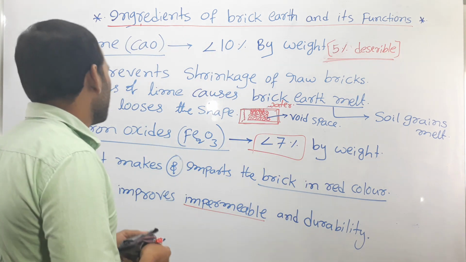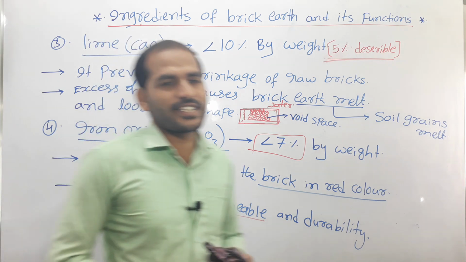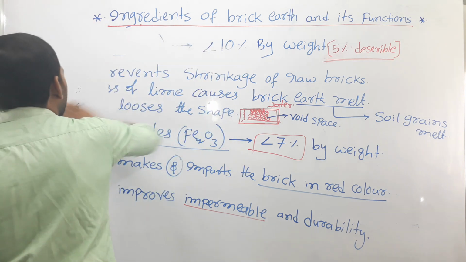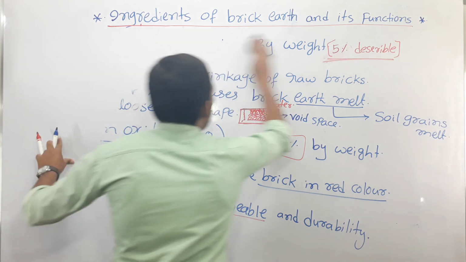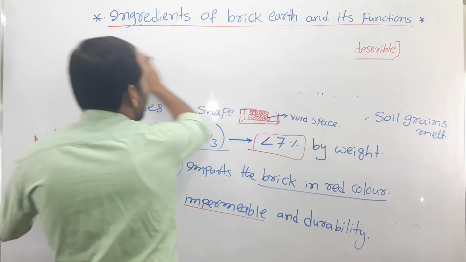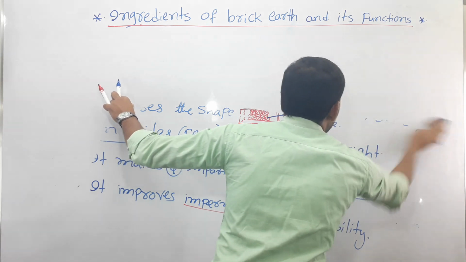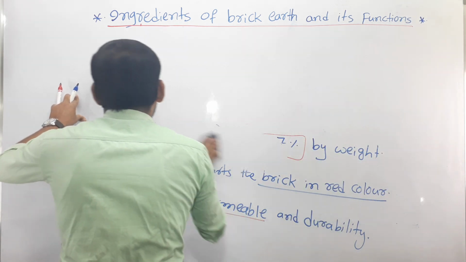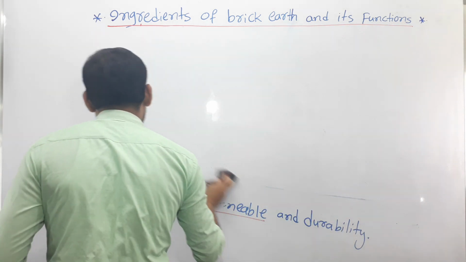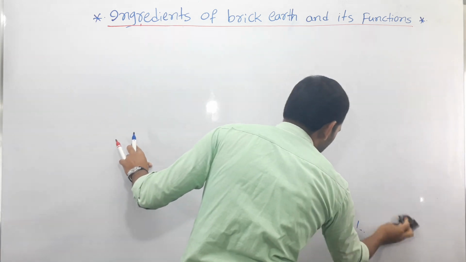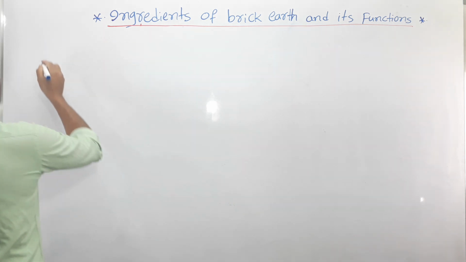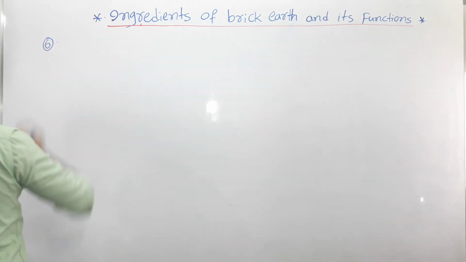Iron oxide is completed. Next, the fifth ingredient is magnesia, MgO. But the magnesia percentage in good brick earth is very, very less, less than 1% only.